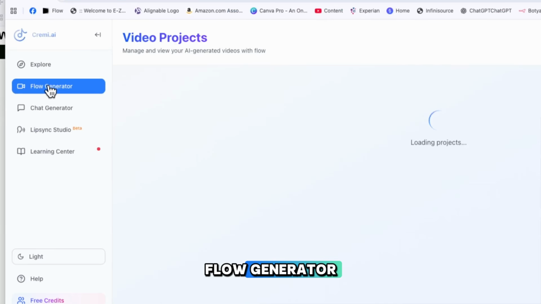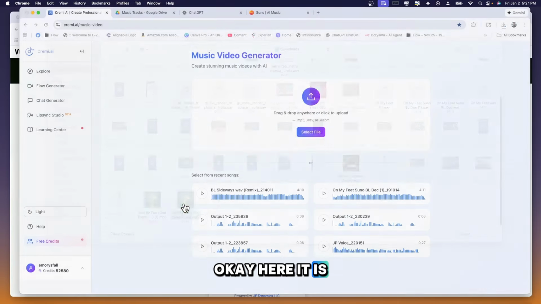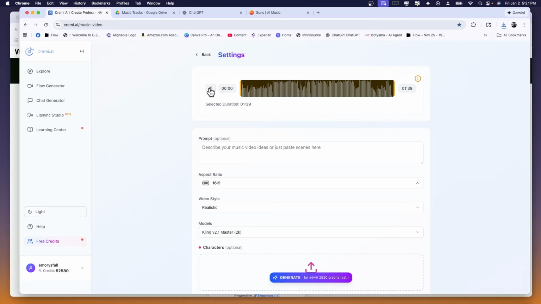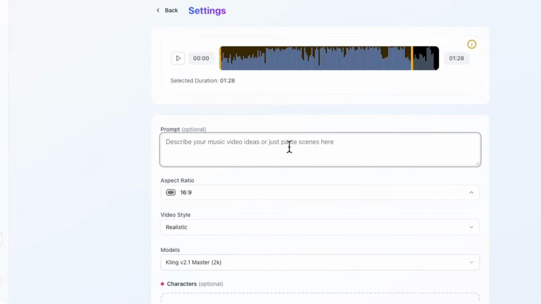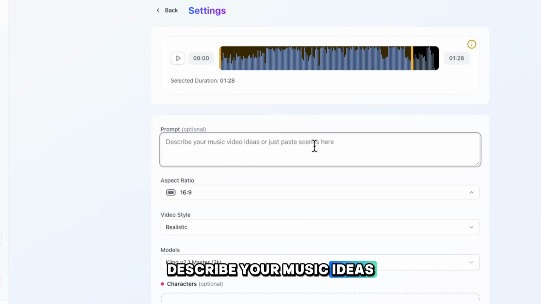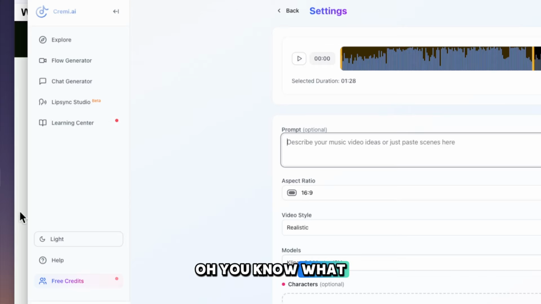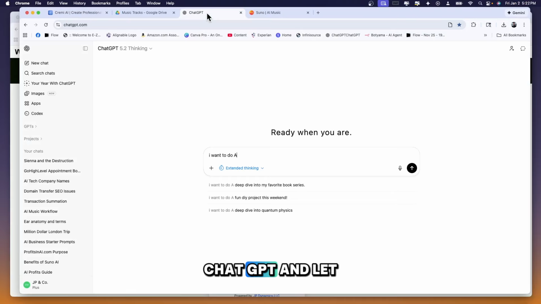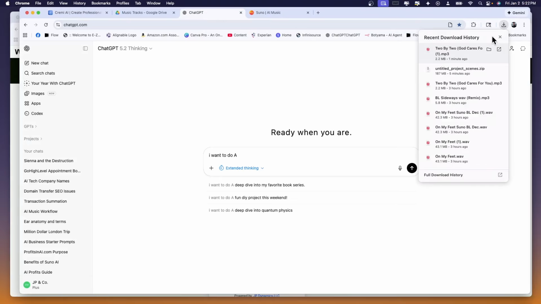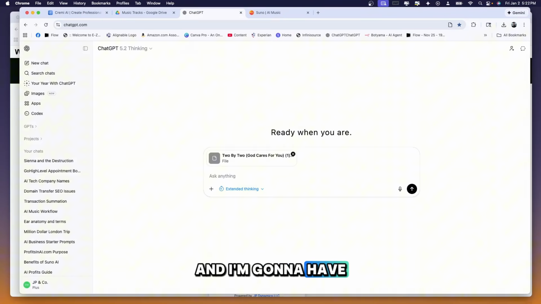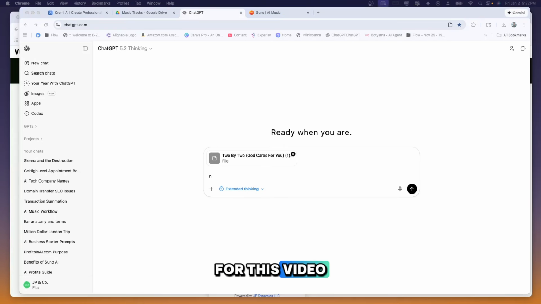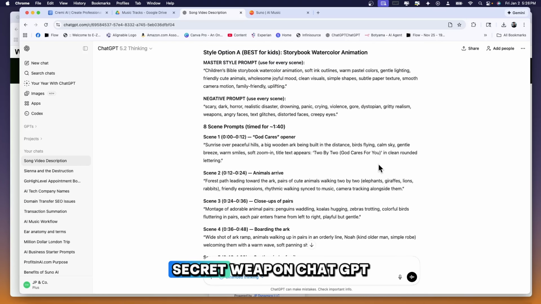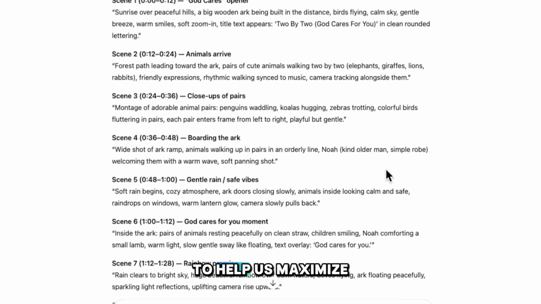So hop over to Flow Generator, select our file. Okay, here it is. So let's come down here. Well, let's see. Describe your music ideas or paste scenes here. Oh, you know what I'm going to do? Let me go to ChatGPT and let me drag in the track. And I'm going to have ChatGPT give me the prompt for this video. I love using our secret weapon, ChatGPT, to help us maximize the success of our generations.